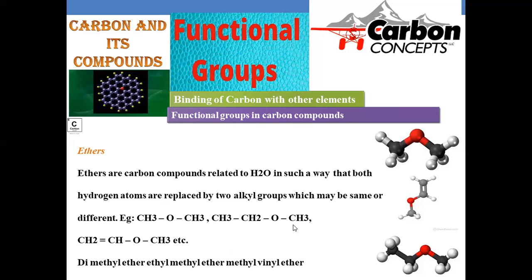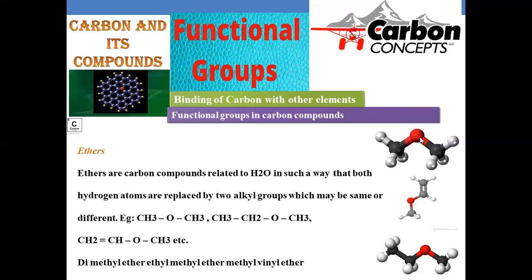In the traditional way, we can say methyl ethyl ether. Here it is called dimethyl ether. It is called methyl vinyl ether. So these are the compounds where oxygen is joined with two alkyl groups in the central part.